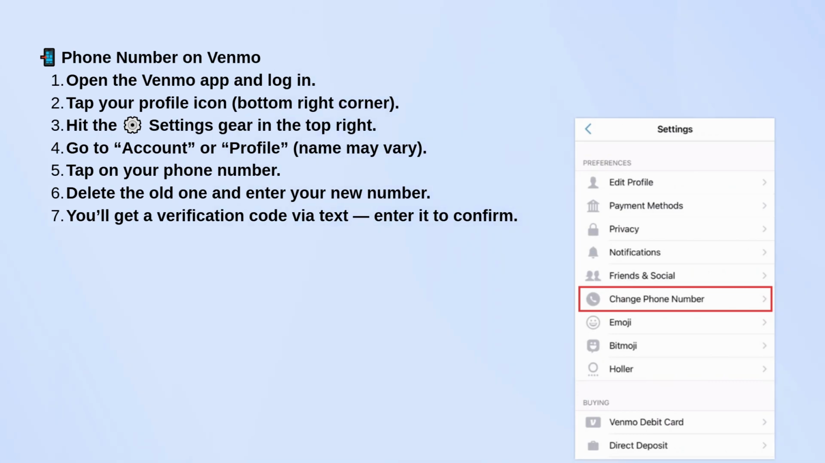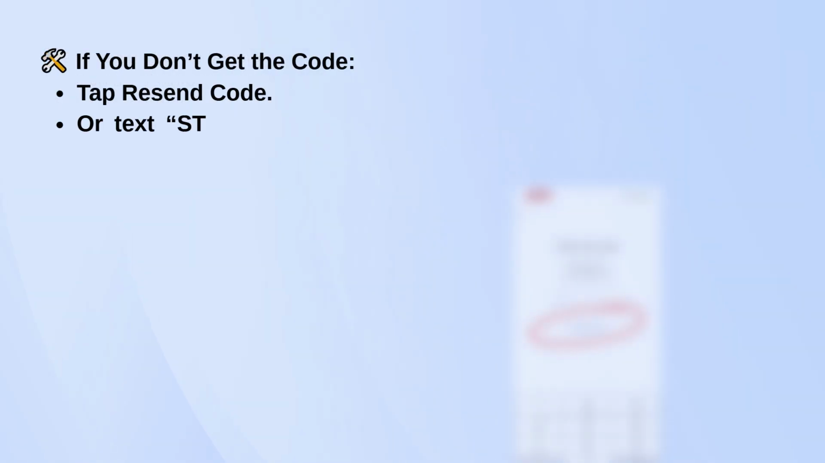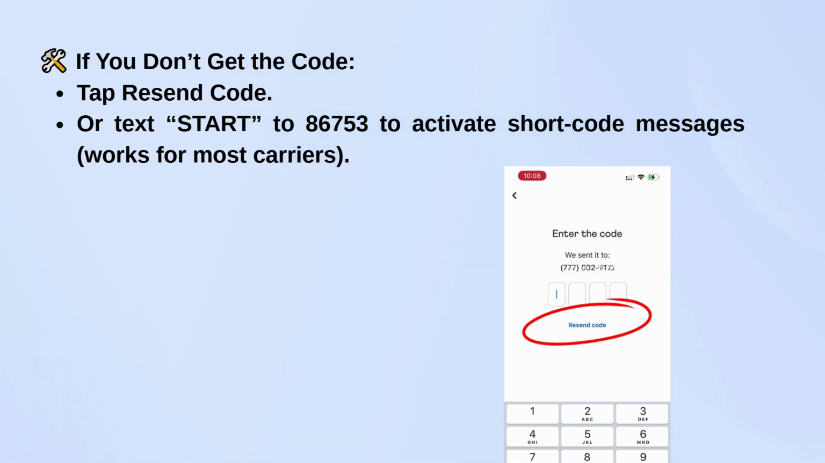Tap on your phone number, delete the old one, and type in your new number. Venmo will send you a text with a verification code. Just enter that code to confirm the change.